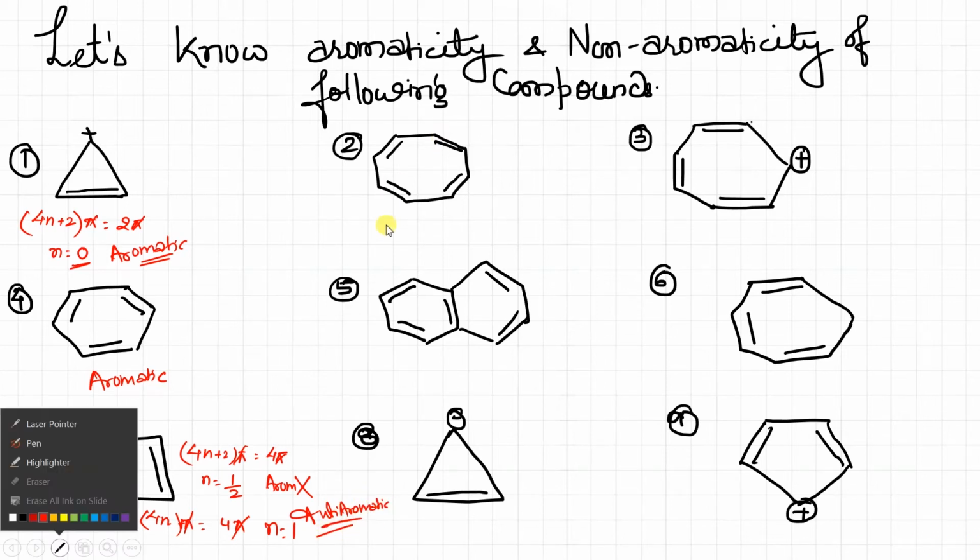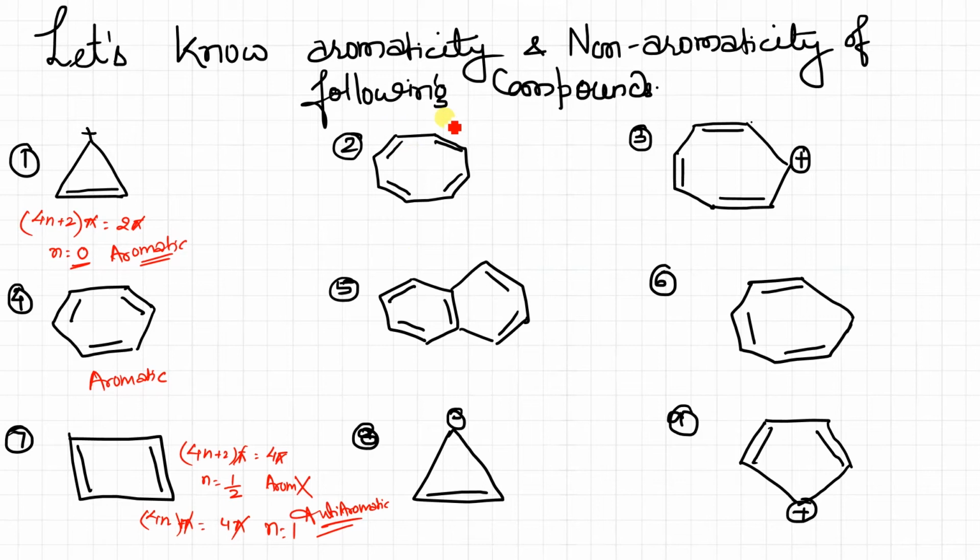Now let's look at this. This structure has conjugation, and you can see it is a cyclic compound. But if you apply 4n plus 2 pi electrons, and it has 4 pi bonds, that means 8 pi electrons, isn't it? So n comes to 6 by 4. Again, not aromatic, meaning aromatic is not possible. Now just check 4n. Sorry, this should be like this, and n is equal to 2. So it can be anti-aromatic.